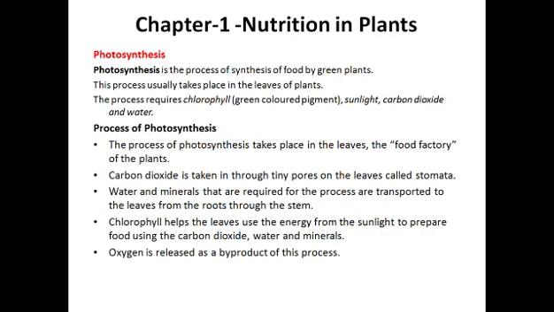Now, what is the work of chlorophyll? They synthesize all the three materials, carbon dioxide, water, and minerals, and together make the glucose for the plant. That is very important for the plant growing. That is considered as a nutrition for the plant, and that helps the plants to grow. Oxygen is released as a byproduct in this process. So at last, oxygen is released while making the glucose for the plants. Oxygen is released into the atmosphere.